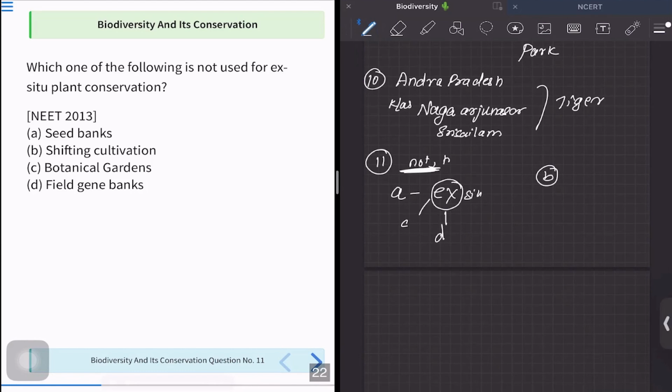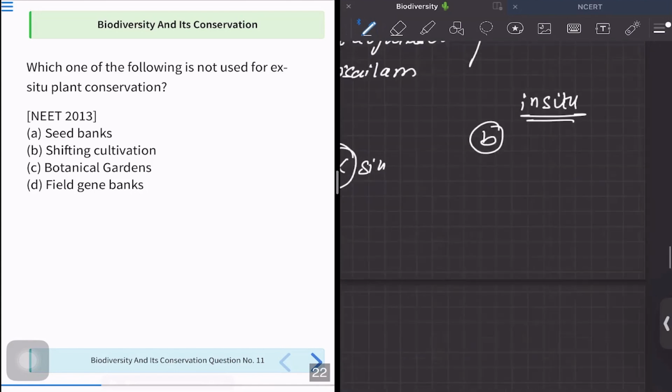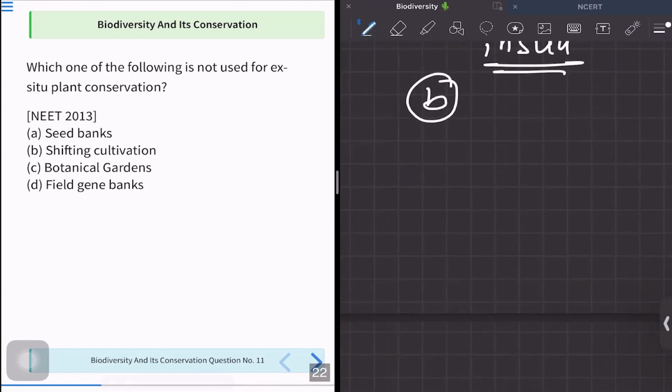Okay. So actually, the in situ among all of them is option number B, that is shifting cultivation. Now, what is shifting cultivation? I think you might have read this in your lower class in geography that shifting cultivation is also called jhum cultivation.